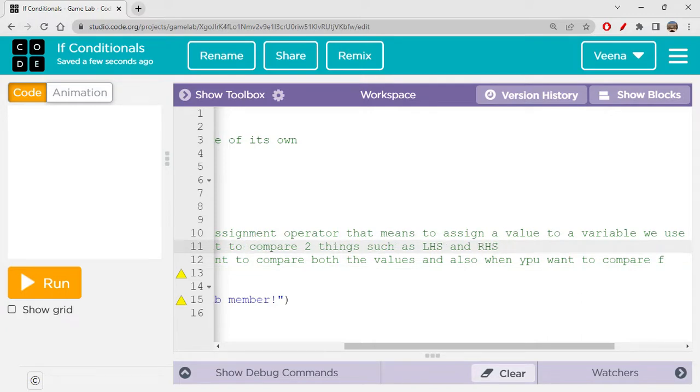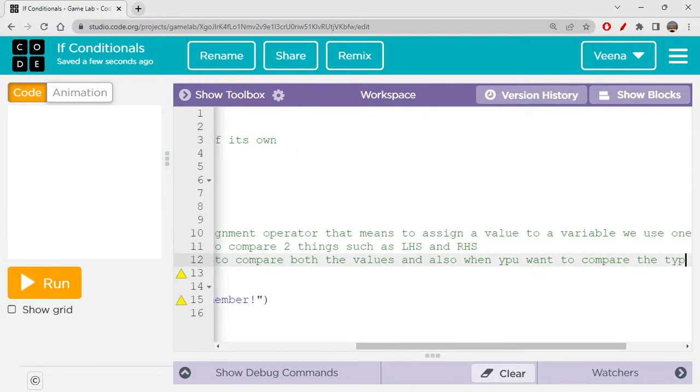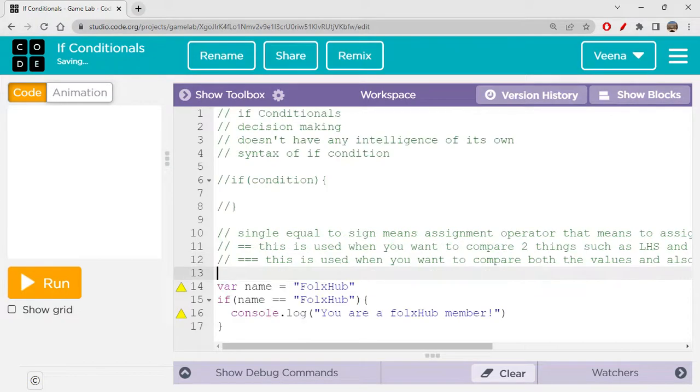What is the type? Type means data type. So what is the data type again?